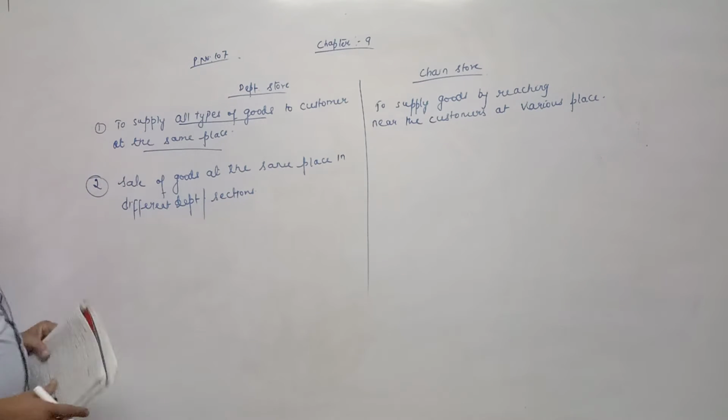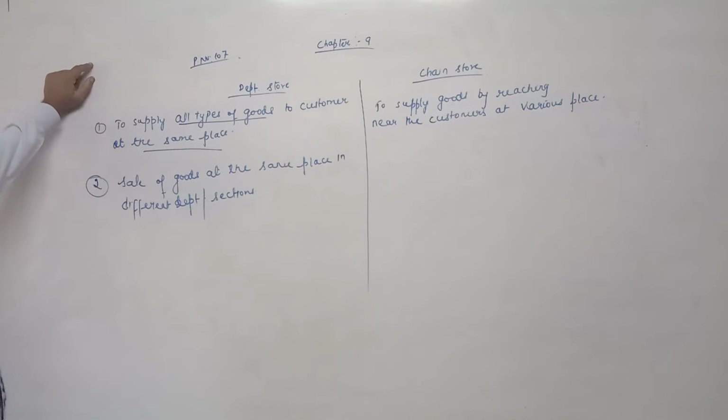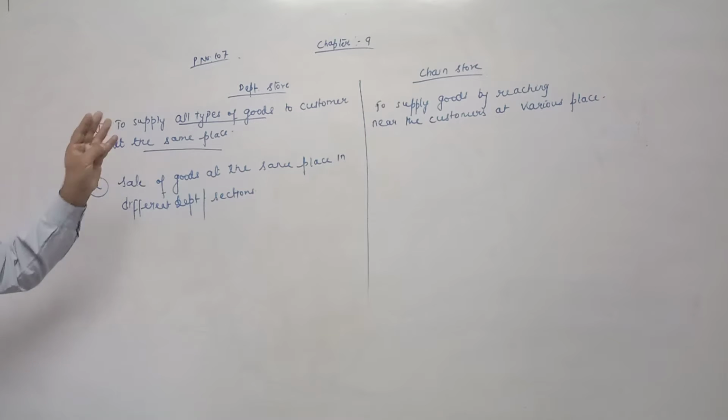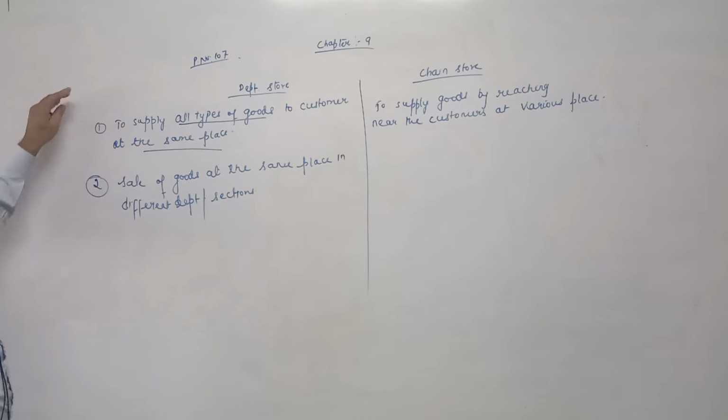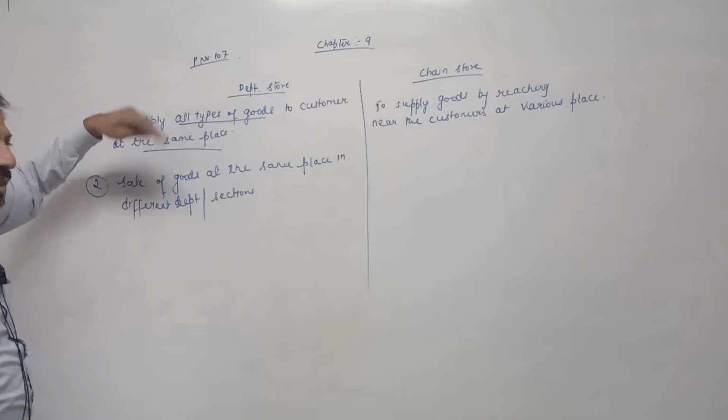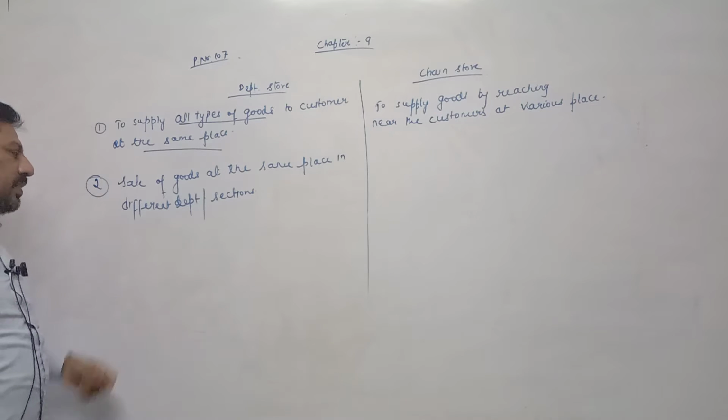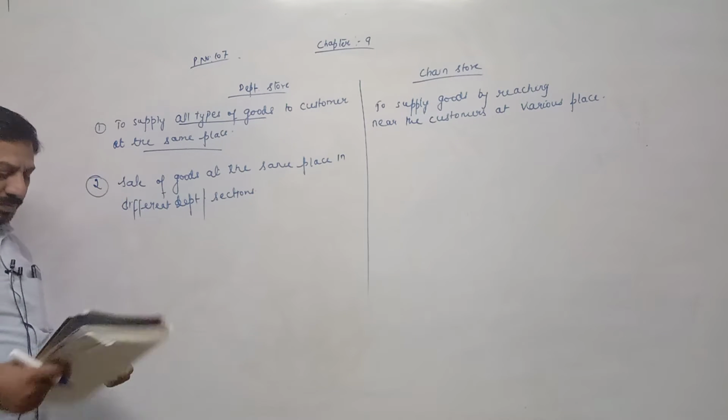Once again, on 80 feet road there is a shop, Aadhar I think. That is an example of a departmental store. They keep varieties of goods in different sections. One section is only for detergent, one section is only for toothpaste. In this way, they keep the goods in different departments or sections.